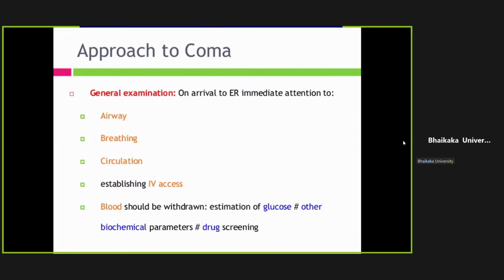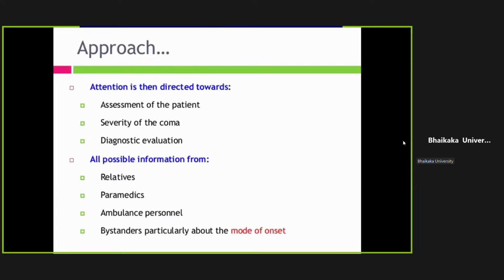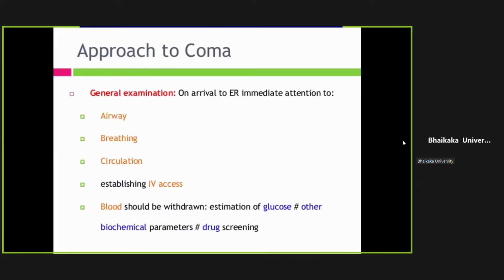We will immediately do a random blood sugar by glucometer. And if it is hypoglycemia, first we will give thiamine, followed by sugar. Always take care: whenever you assess any patient who has a history of road traffic accident and is now comatose, you should never move his neck. He might have a cervical spine injury.